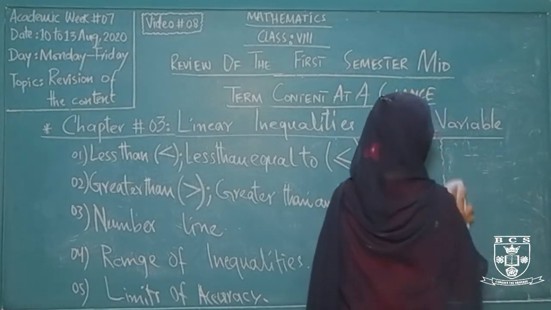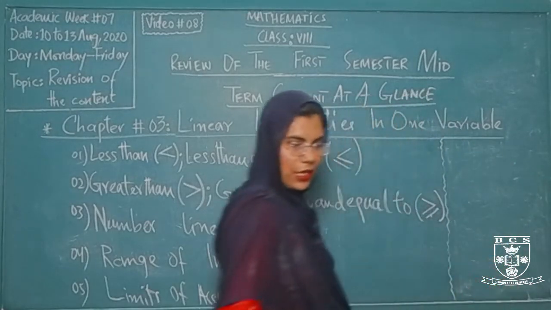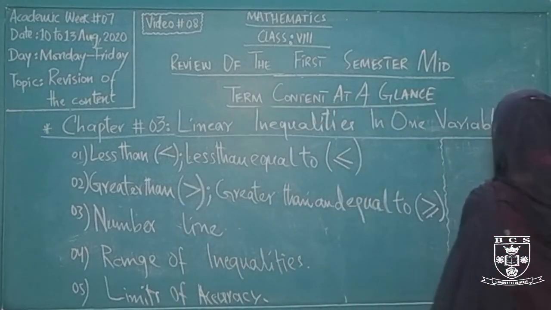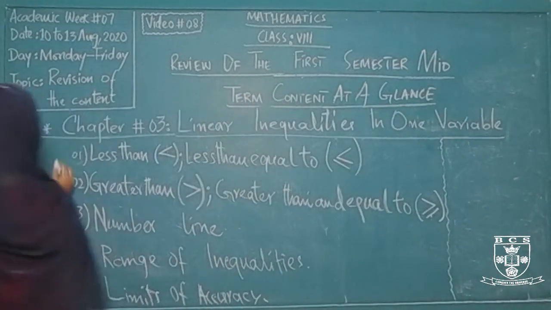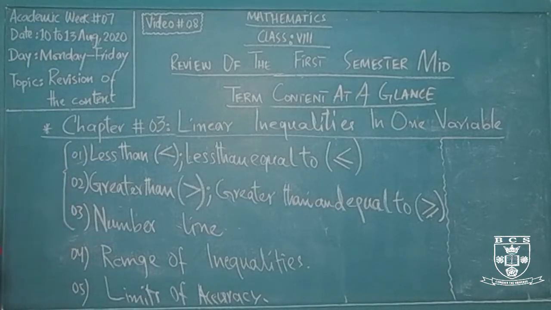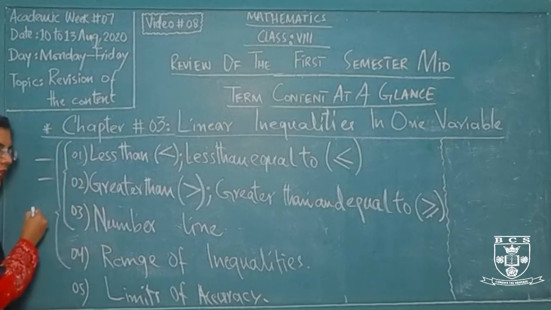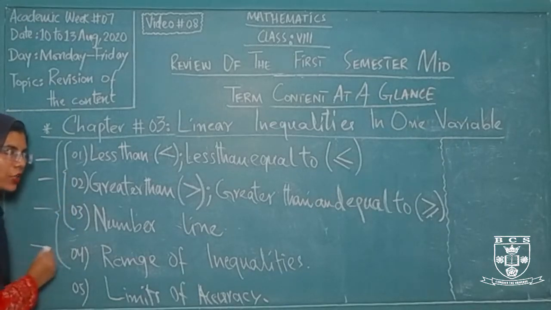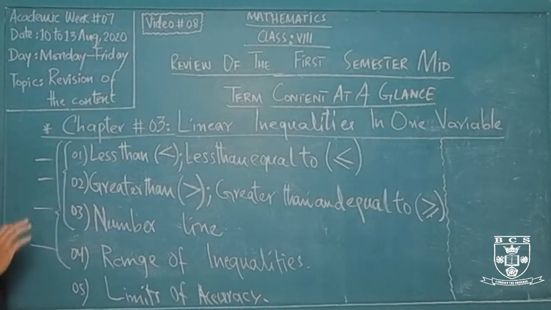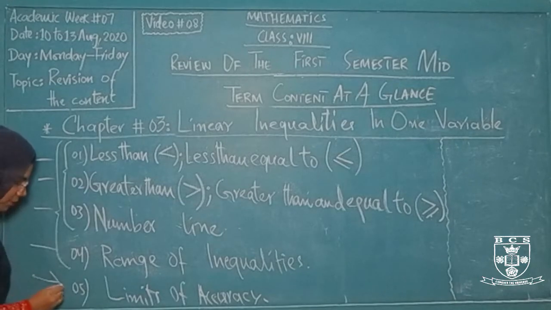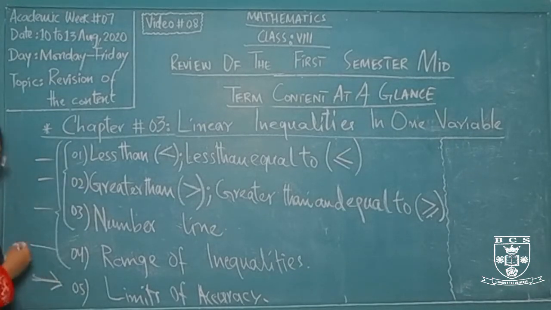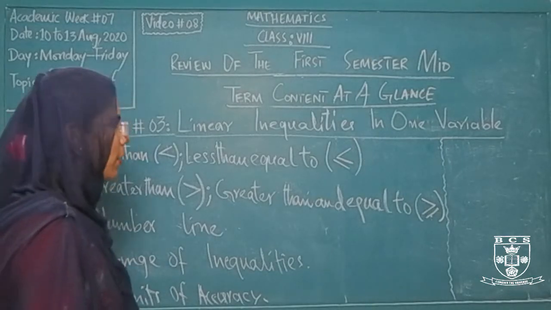So this is your chapter number 3. In exercise 3A we were having the simple questions regarding these 3 different concepts. In exercise 3B we were having all these 4 different concepts, the less than, the greater than, the number line, and then including the range of inequalities, but in the word problem form, means in the wordy form, in which the questions are given in the wordy form. For the last method, we have covered this method in exercise 3C, the very last exercise of your chapter number 3.